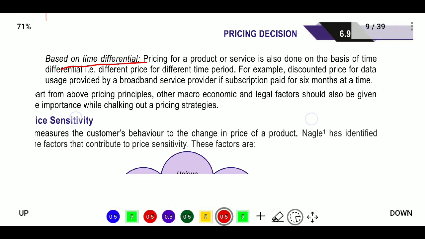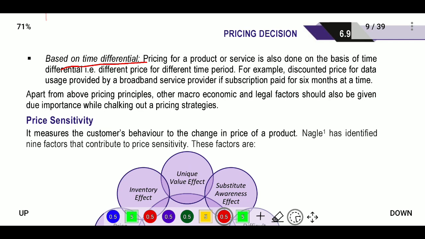Next, based on time differentiation, pricing for a product or service is also done on the basis of time, that is, a different price for a different time period. For example, a discounted price for data usage provided by a broadband service provider if the subscription is paid for 6 months at a time. That is time differentiation. If you pay within time, or before the due time arrives, then they will provide vouchers.